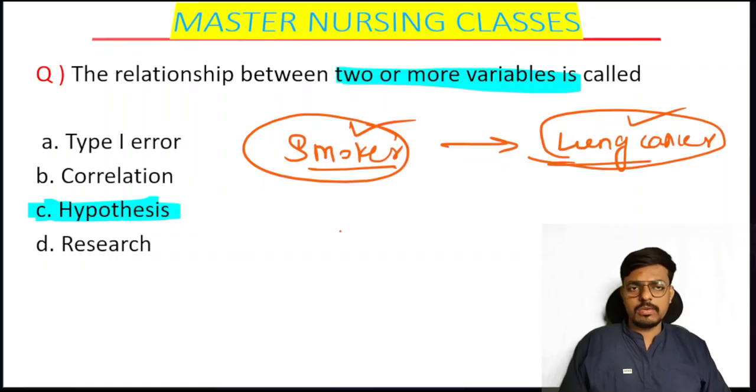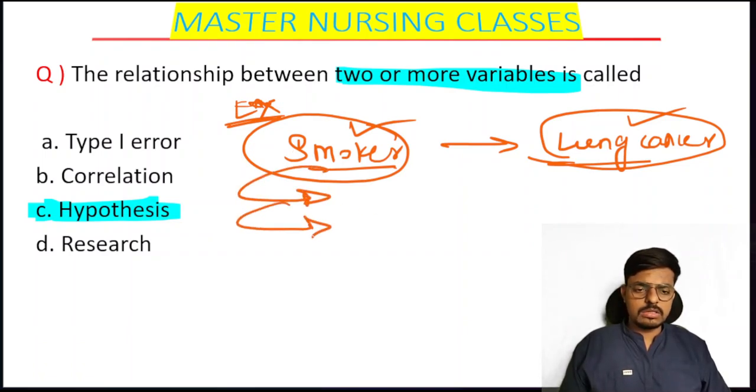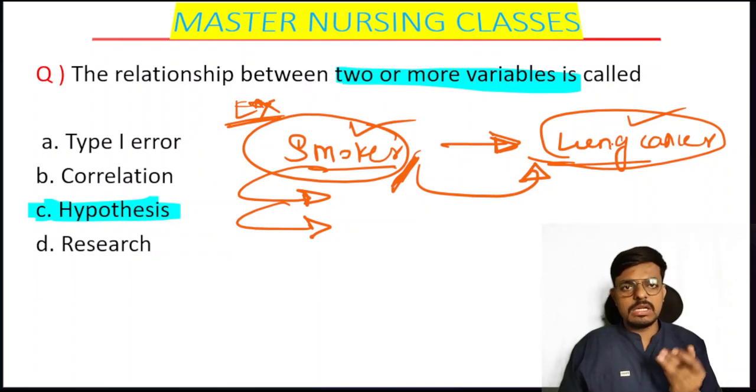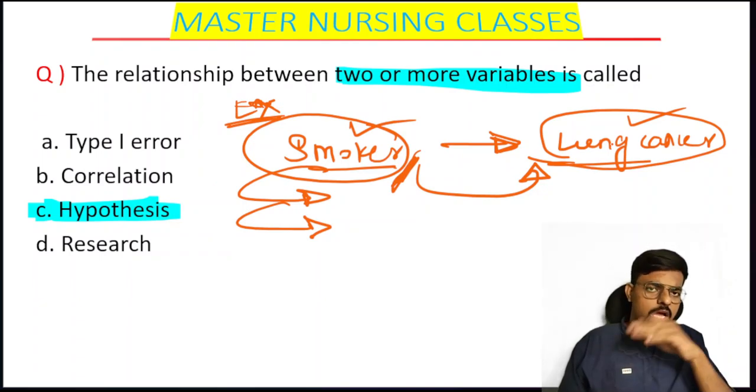In variables we have two types, the independent variable and the dependent variable. So in this given example, which is the independent variable? Which one is manipulable, which one is changeable, that is what we call the independent variable. And which one is the dependent variable, which comes as a result of the independent variable. Here lung cancer comes as a result of the independent variable, so that is what we call the dependent variable, students.